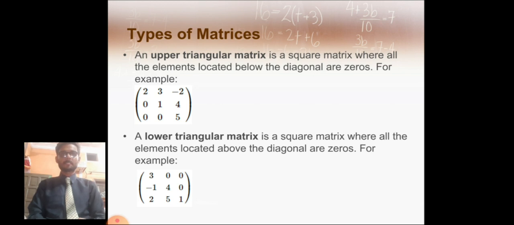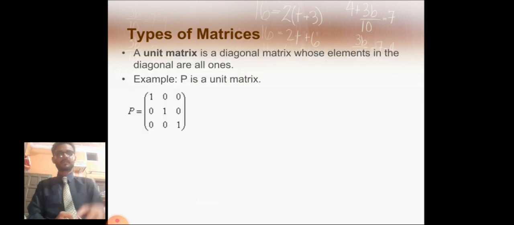For example, as you can see in the example mentioned. Then comes a unit matrix. A unit matrix is a diagonal matrix whose elements in the diagonal are all ones. For example, as you can see in the picture.